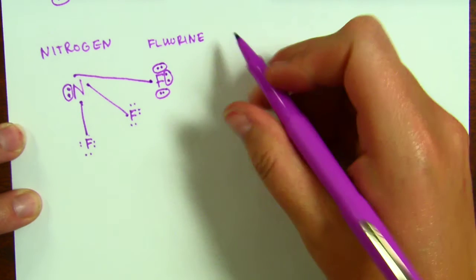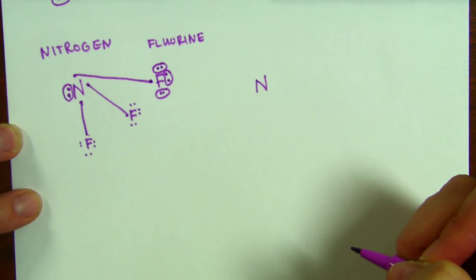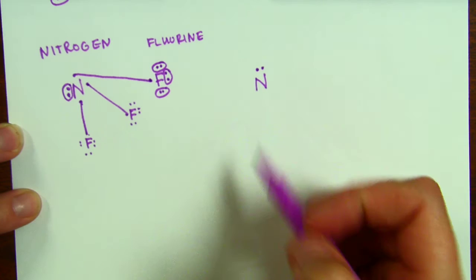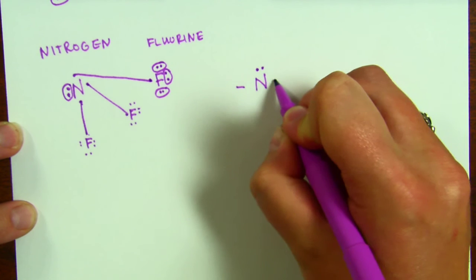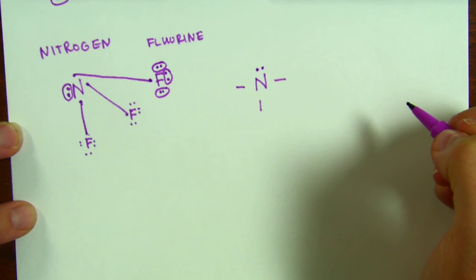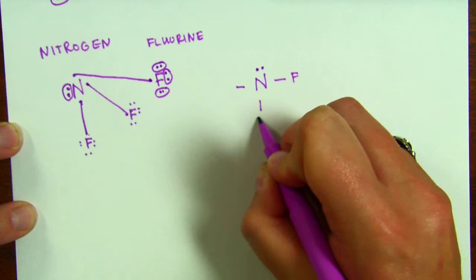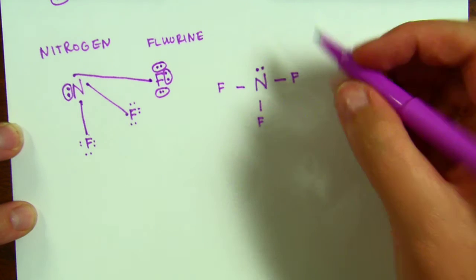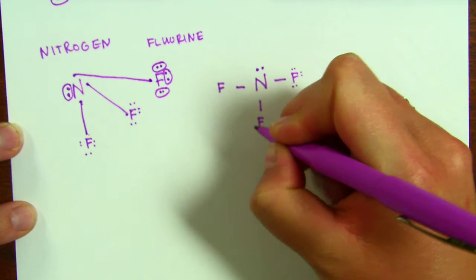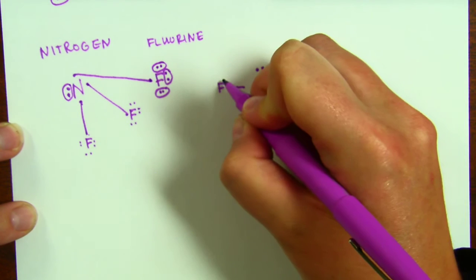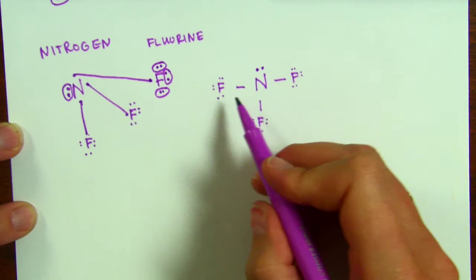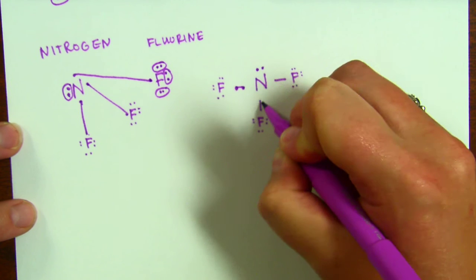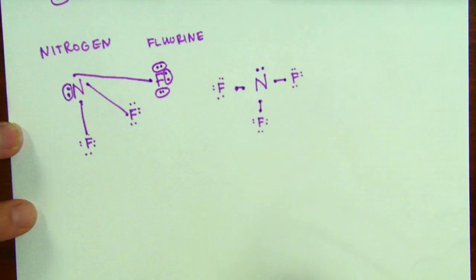Now let's clean this up. So our central atom is going to be nitrogen. I'm going to place nitrogen's pair of electrons on the symbol, and then I'm going to situate the fluorine bonds around. So fluorine, fluorine, fluorine. So when we clean it up, we want to make it nice and symmetrical. And then you can add in fluorine's loose electrons. When I say loose, I mean they're not in bonds, they're not being shared with nitrogen. And then remembering still that there are 2 electrons that are being shared in every bond.